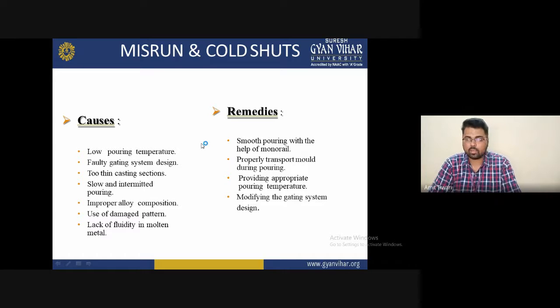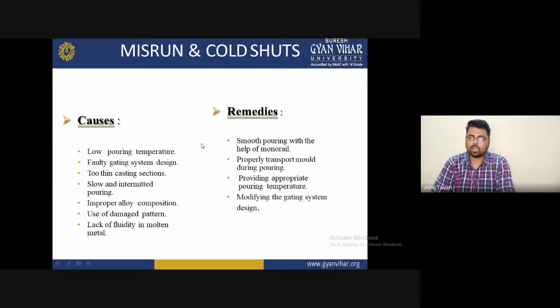So it will produce some type of problem. It may be common, but if you want to remove such problems, there are some remedies. The first is smooth pouring with the help of the monorail. Second is properly transporting the mold during pouring. Next is providing appropriate pouring temperature. And another is to modify the gating system design.